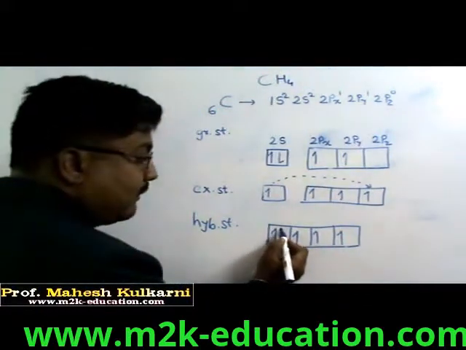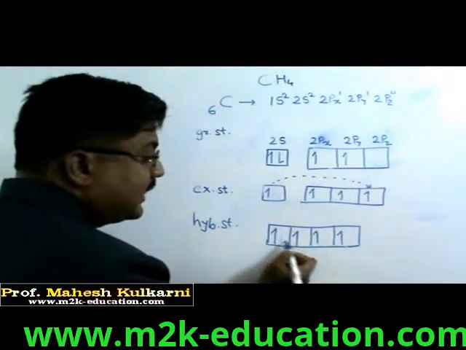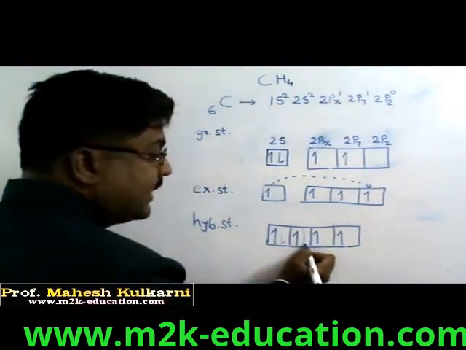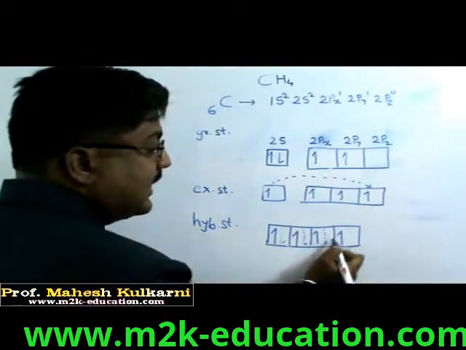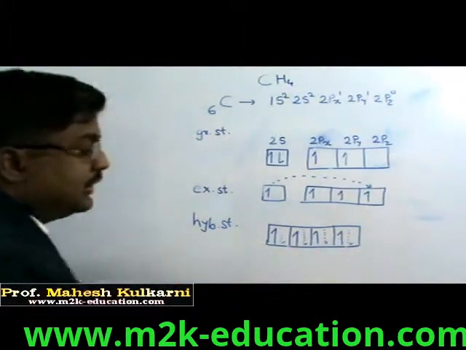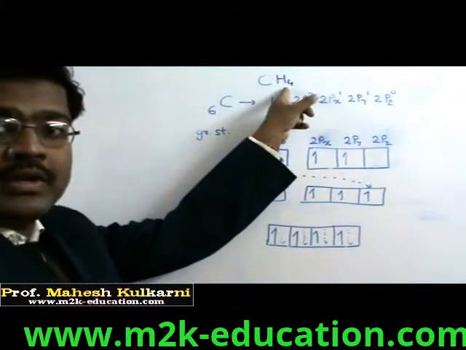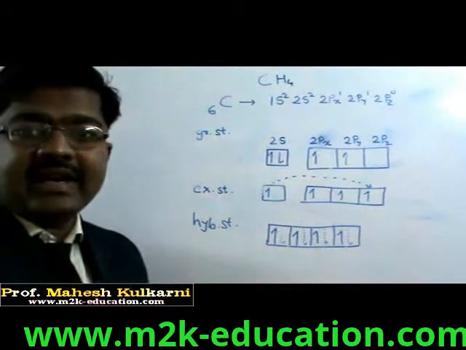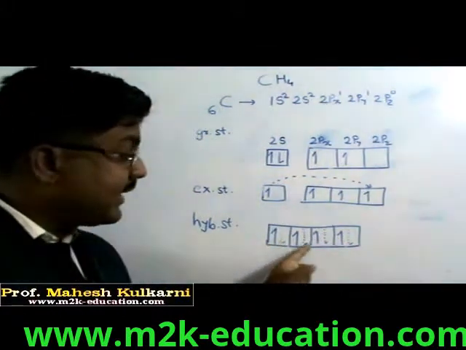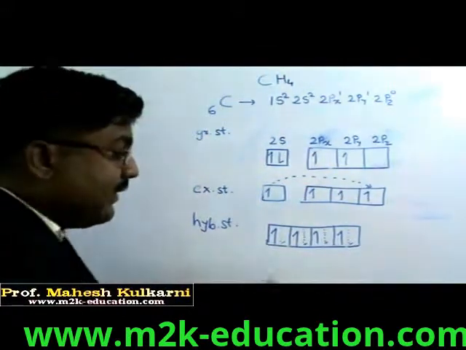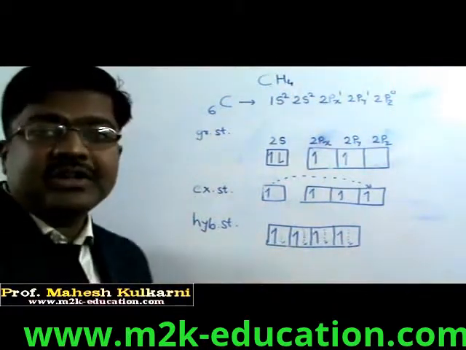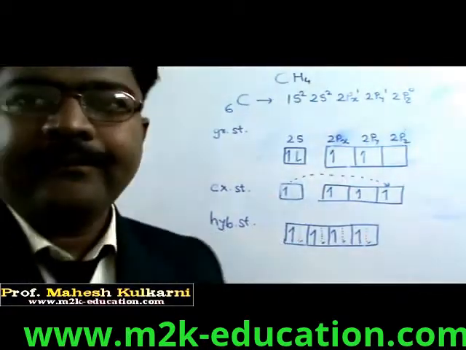So I have to show the bonding electron with a dotted line arrow. This means electrons from hydrogen. The number of hydrogen atoms is 4. Everywhere there is an electron in the S shell. So S electrons are entering over here, and we get formation of a bond.